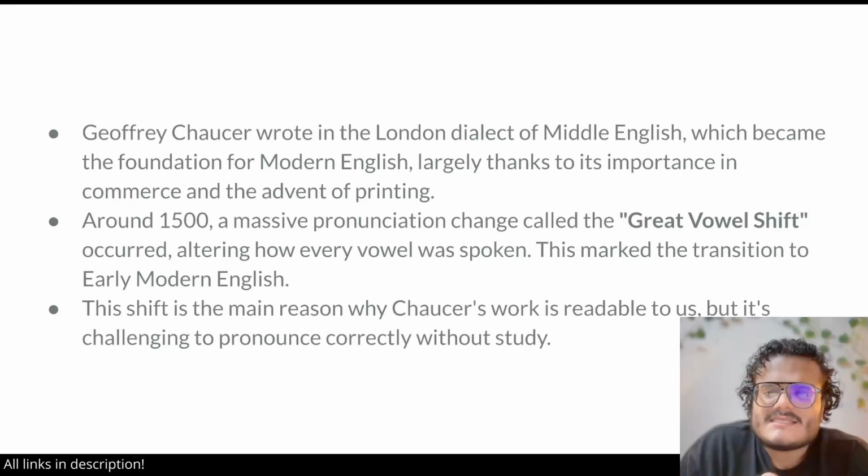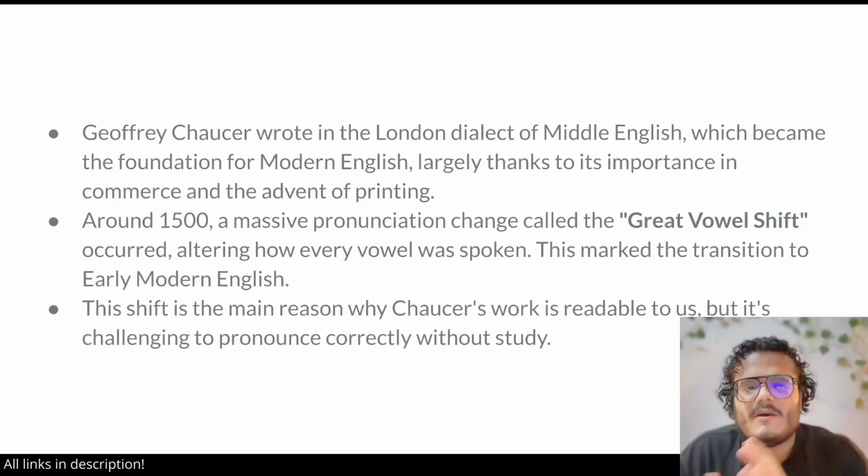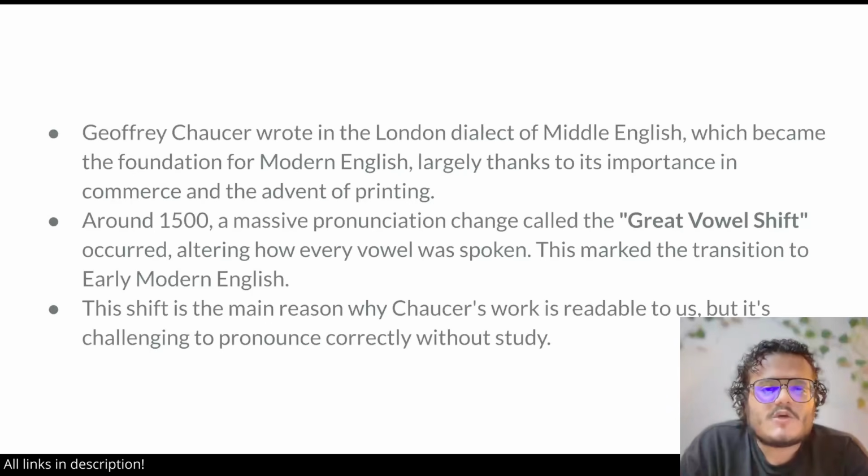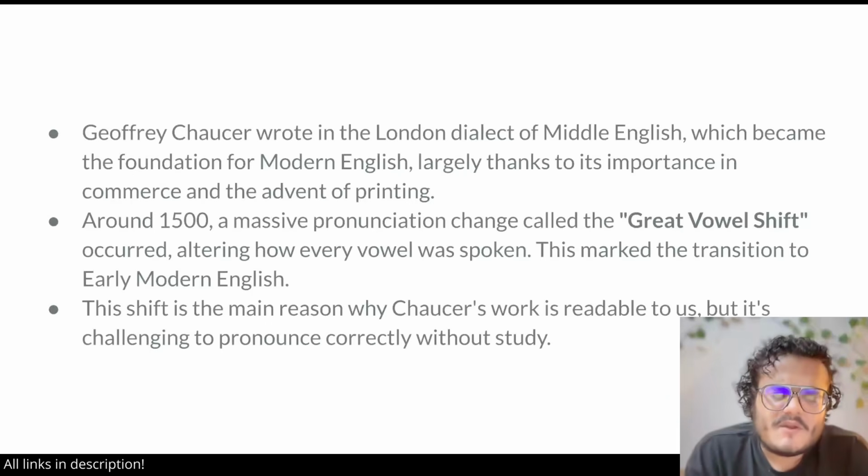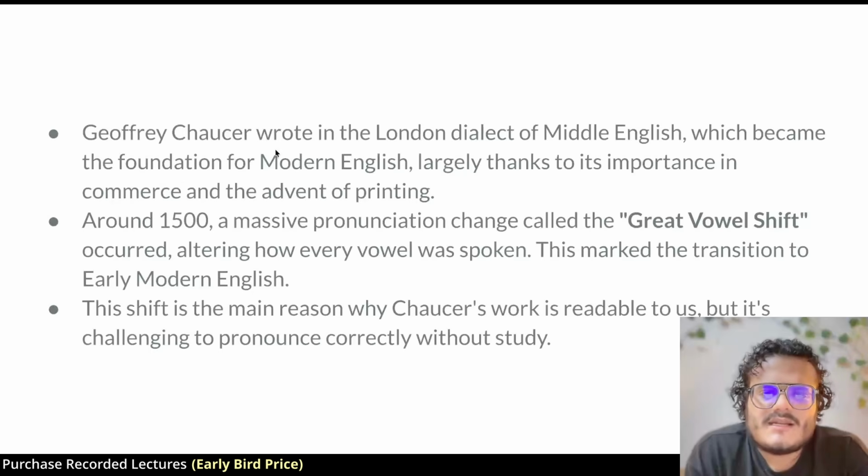So different dialects always have existed across geographical boundaries, and the particular dialect that Chaucer used is called the London dialect of Middle English. So that is the dialect that has become the most important, right? Because Chaucer wrote in it. Also, London was the center of the political activity.